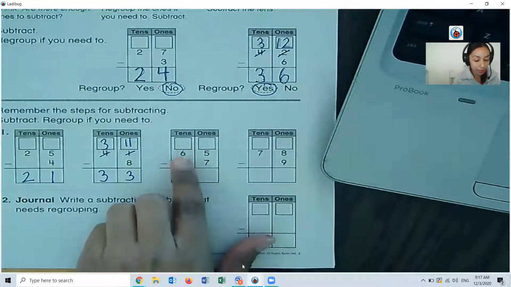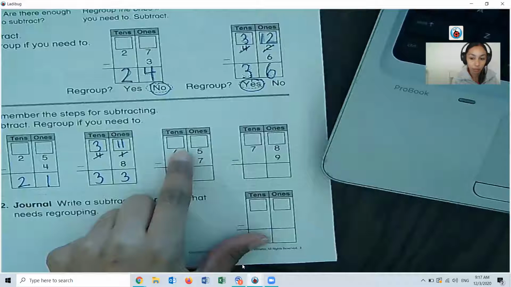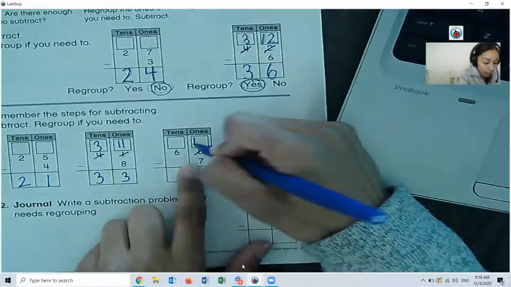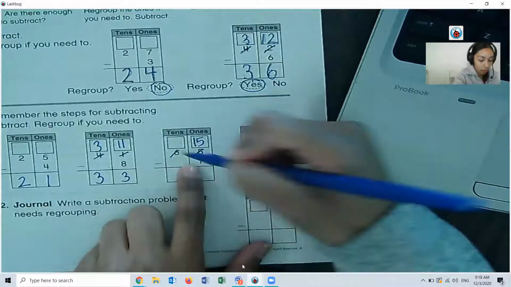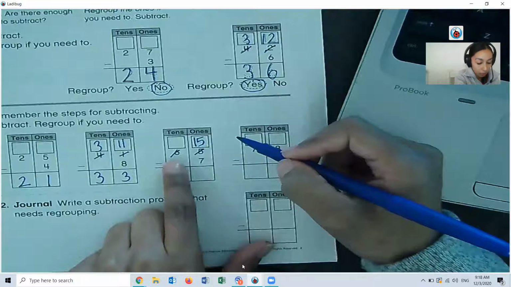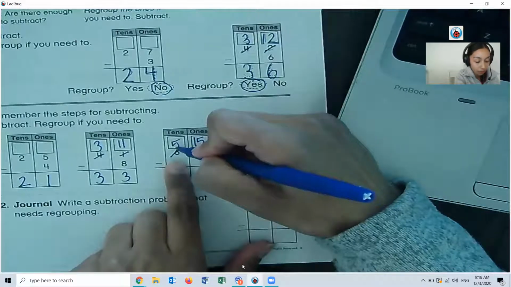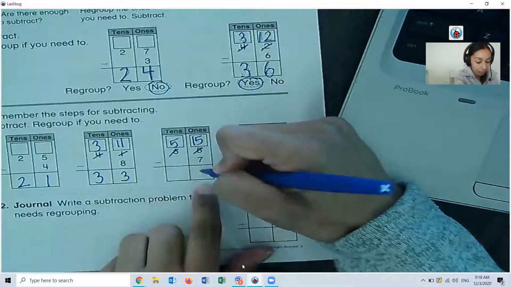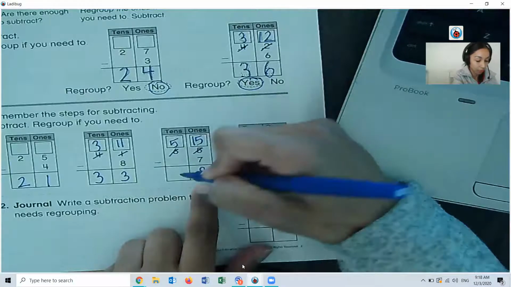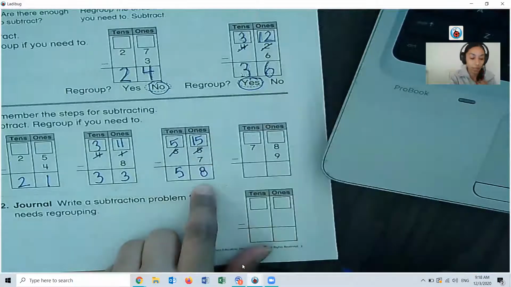So here, 5 and 7. More on top or more on the floor? There's more on the floor. So let's go next door and get 10 more. So 5 is now a 15. We're going to make our 6 be 1 less, which is 5. 15 minus 7 is 8, right? And near doubles. 5 minus nothing is 5. So we have 58 as our answer there.